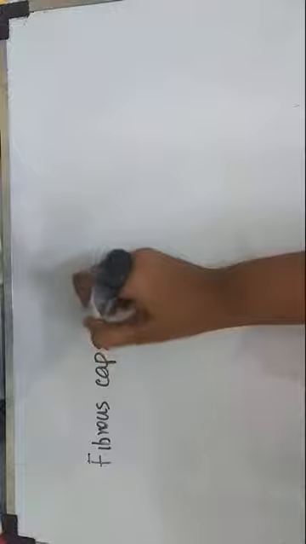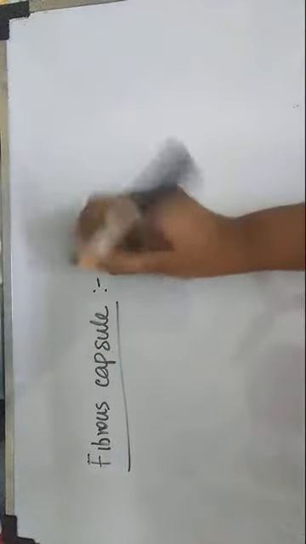So first, remember we said F first term. So F is fibrous capsule. Fibrous capsule is very easy, because in all the joints, whatever joint you study, the one ligament which is common in all joints is fibrous capsule, because it is the one that encloses the articular surfaces of bones which take part in joints. Okay, so fibrous capsule.